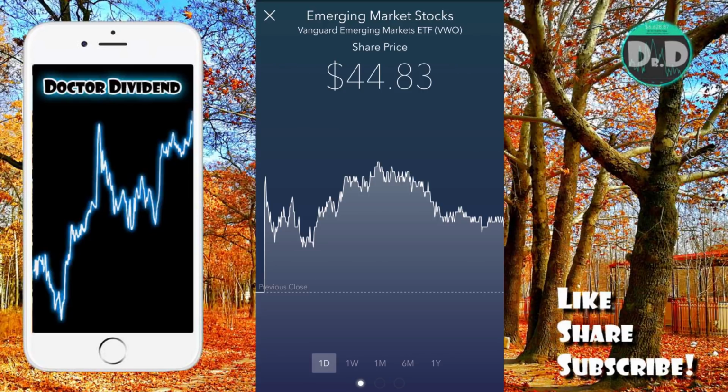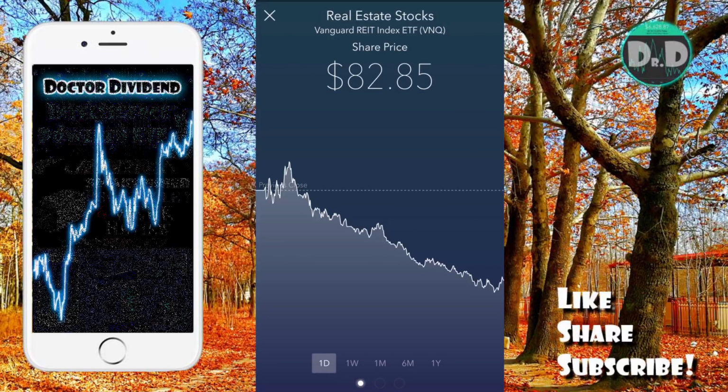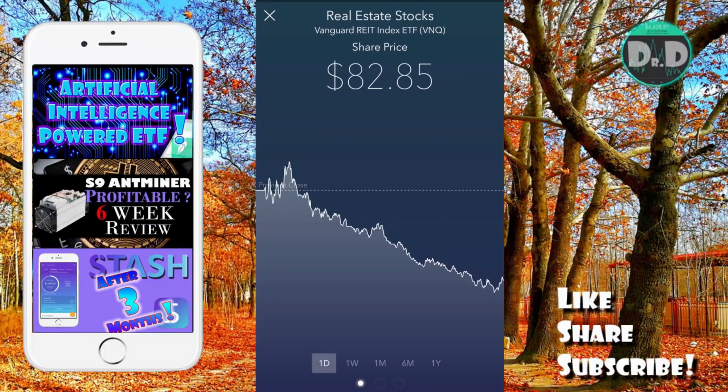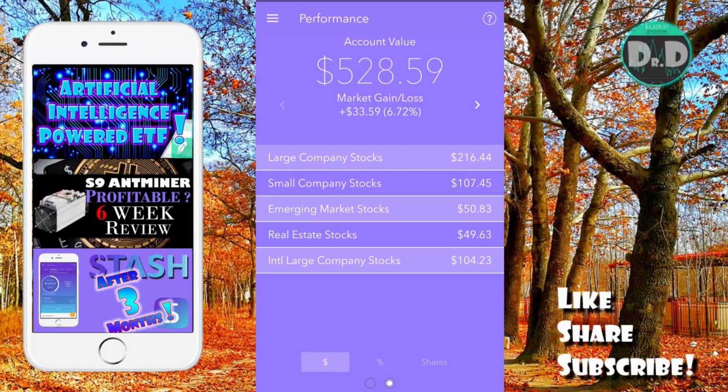Another Vanguard Emerging Markets ETF, VWO. Real estate here, another Vanguard account, Vanguard REIT, or Real Estate Investment Trust Index ETF, VNQ. And the International Large Company Stocks, again another Vanguard account here, FTSE Developed Markets, VEA is the ticker symbol. So it invests on its own into these particular ETFs, given a particular ratio.